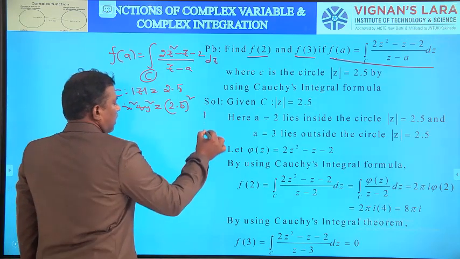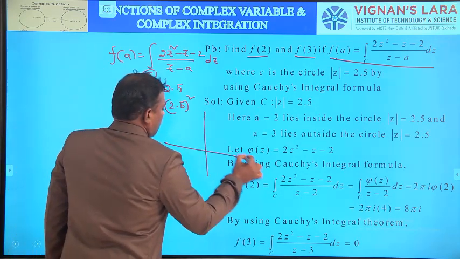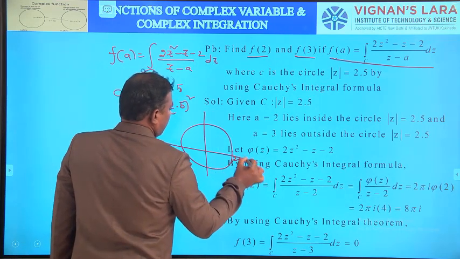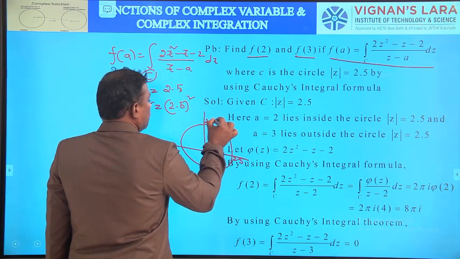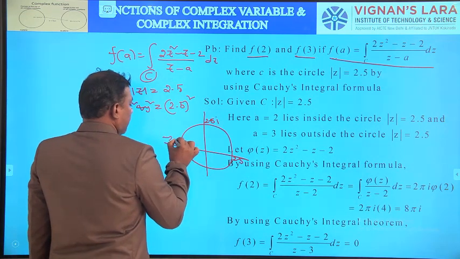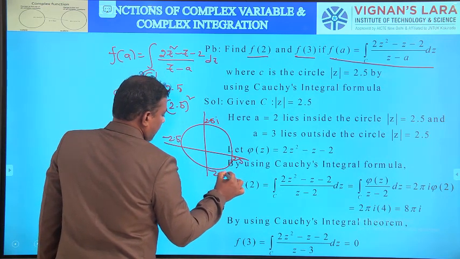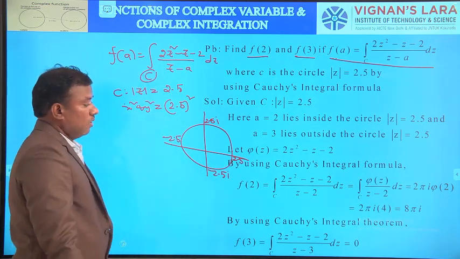So draw the circle, with center at (0, 0) and radius 2.5: points 2.5, 2.5i, −2.5 and −2.5i. This is the given curve.